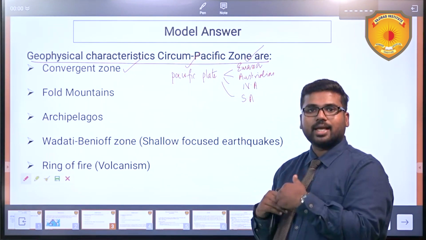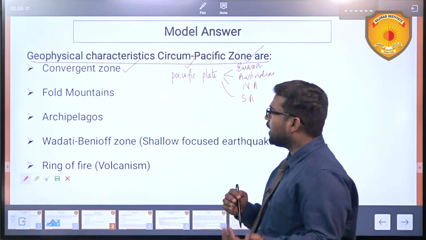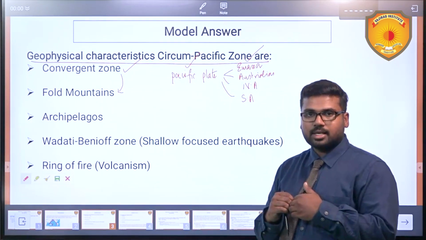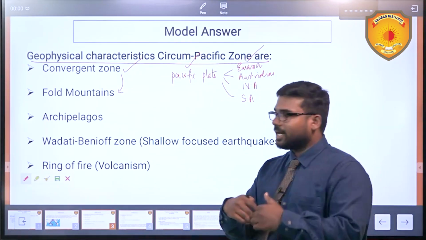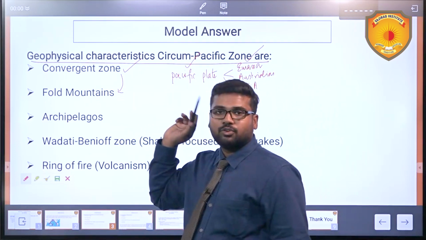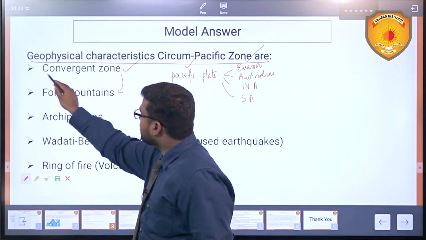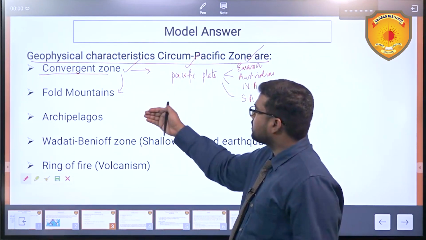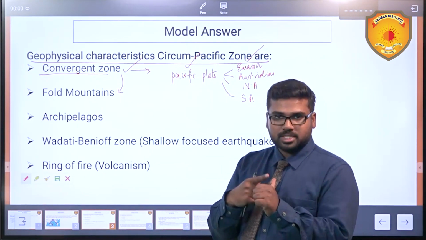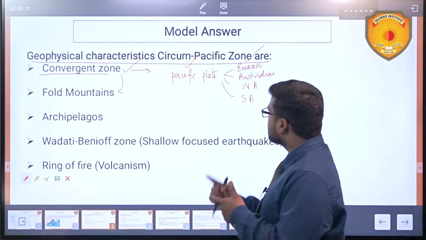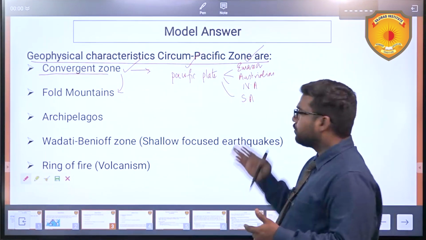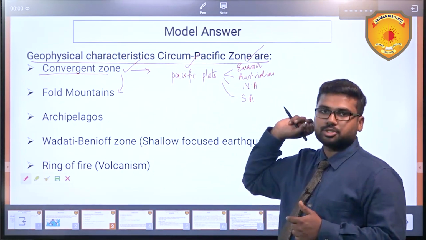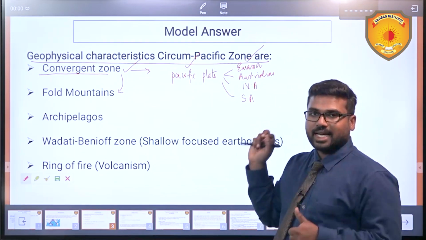A destructive boundary has been formed. As a result of it, whenever the convergence happens, there is a destruction and there is folding of the crustal plates, and it will give rise to fold mountains. So here you elaborate this, since discuss is the question. In one or two lines, simply say the Pacific oceanic plate converges with the continental plates of Eurasia, Australia, North America and South America, forming a convergent zone. This is one geophysical characteristic.